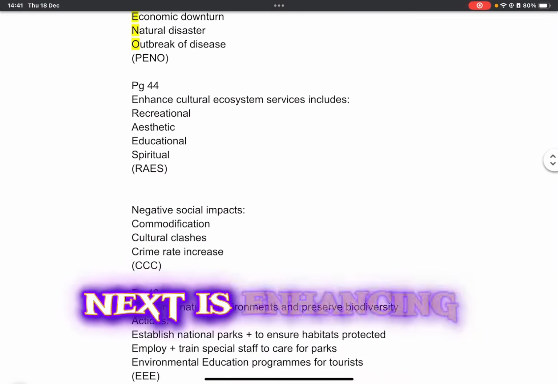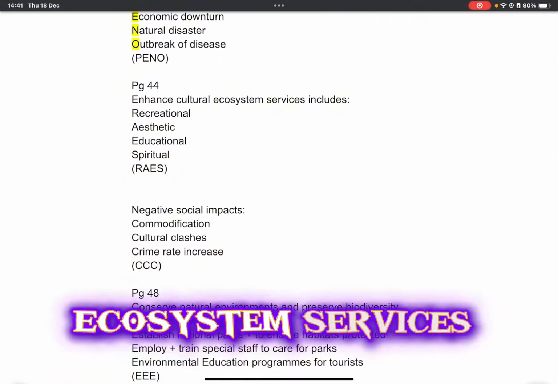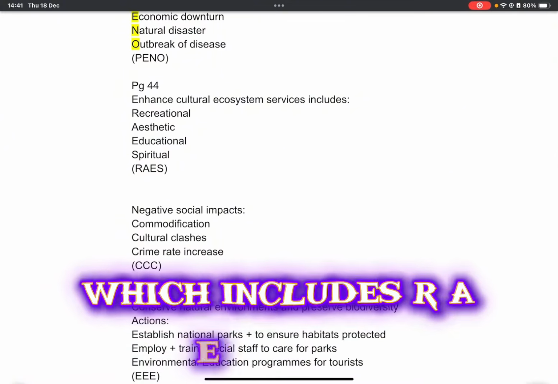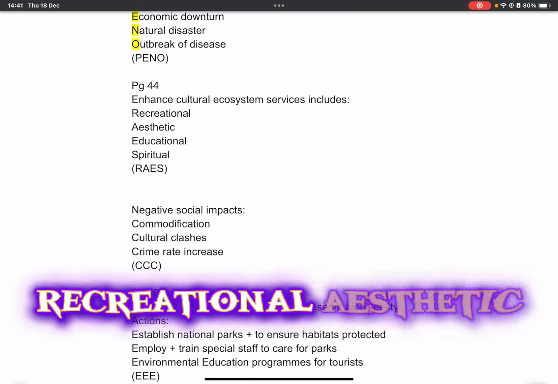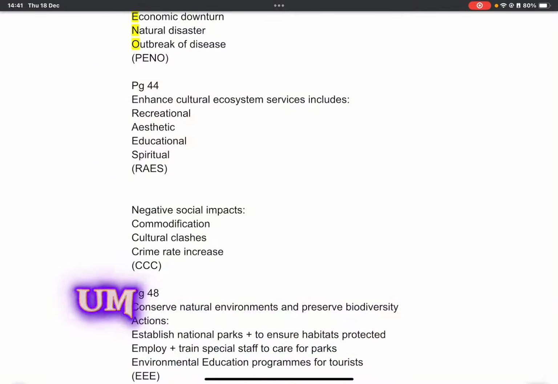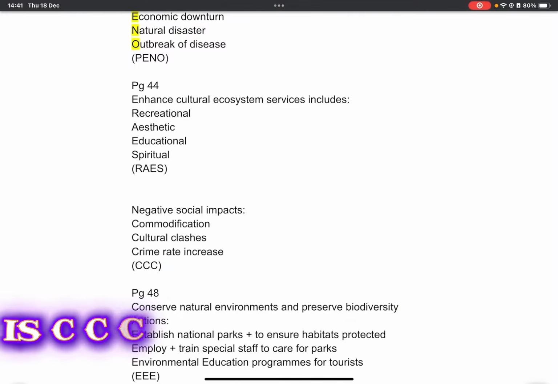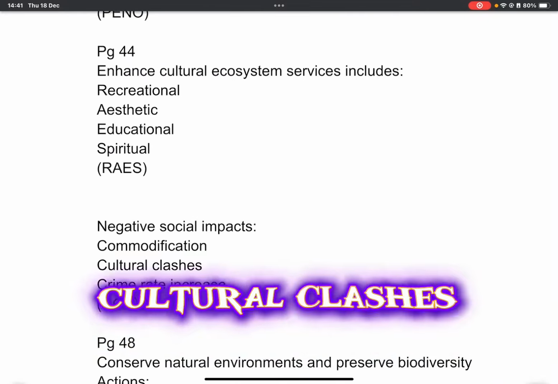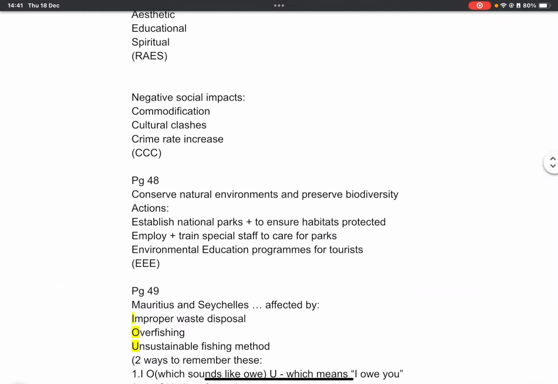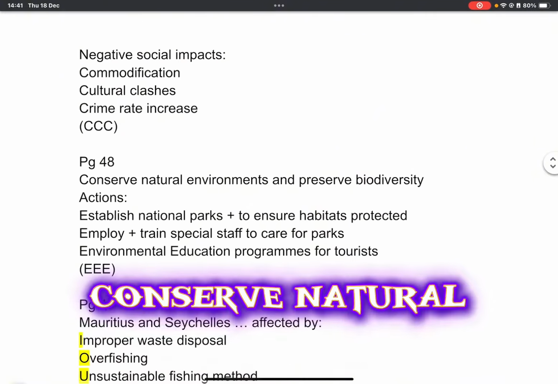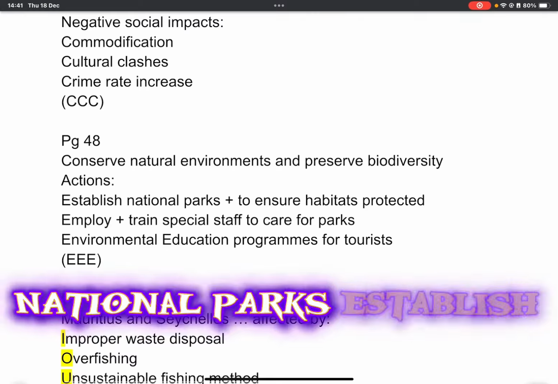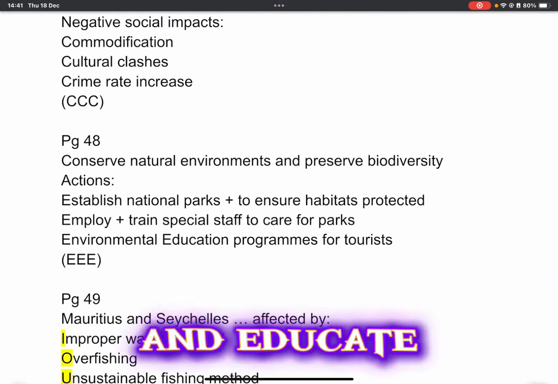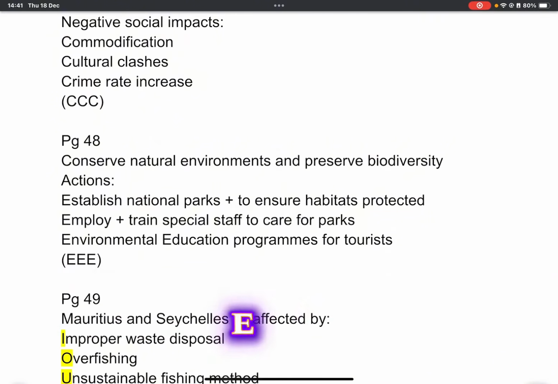Next is enhancing cultural ecosystem services, which includes RAES. What is RAES? Basically, it's just the shortcut: recreational, aesthetic, educational, and spiritual. Negative social impact is CCC: commodification, cultural clashes, crime rate increase. And then to conserve natural environments and preserve biodiversity is to establish national parks. Establish, employ, and educate. EEE.